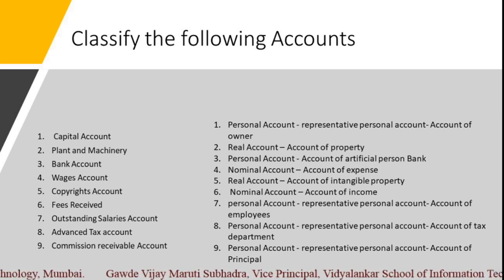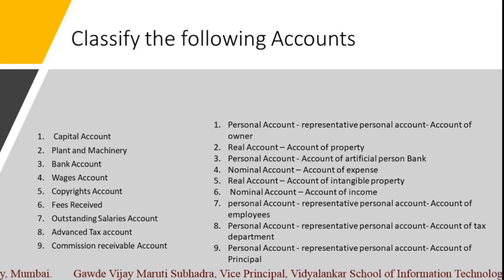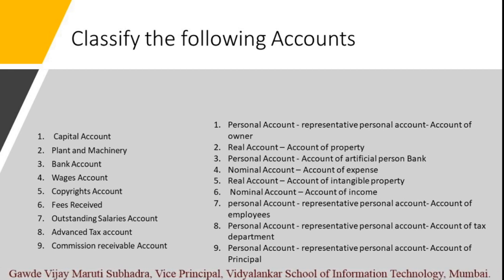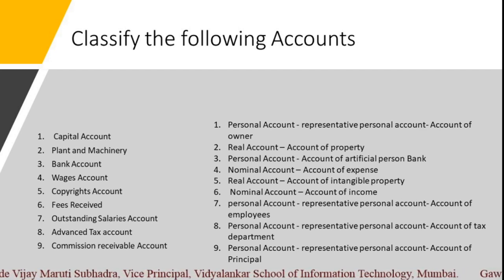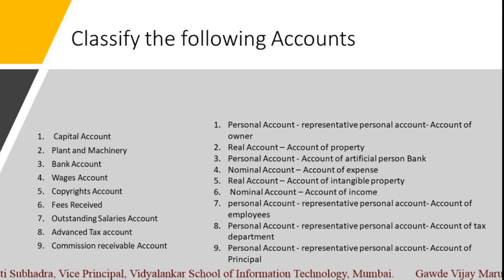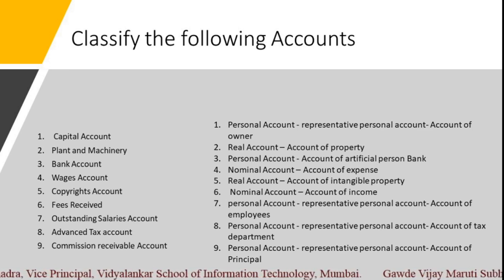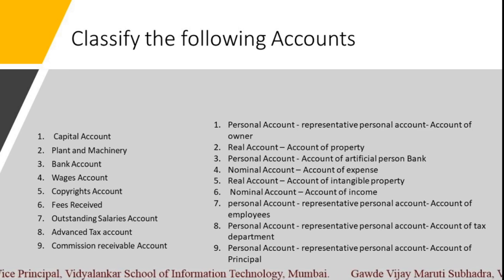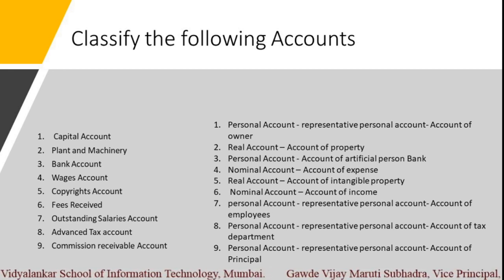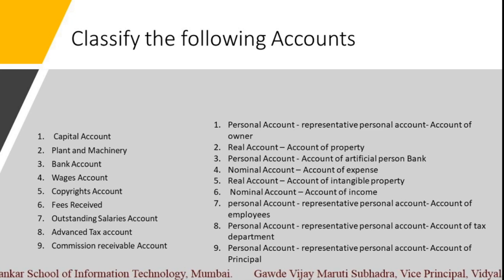It is not received, that's why it is commission receivable account. In another way we can say it is outstanding income, outstanding commission account. But when you have outstanding income, normally we use the word receivable. So commission receivable account is again a representative kind of account. So it is a representative personal account, that's why it is a personal account. It represents the principal from whom the money is receivable.